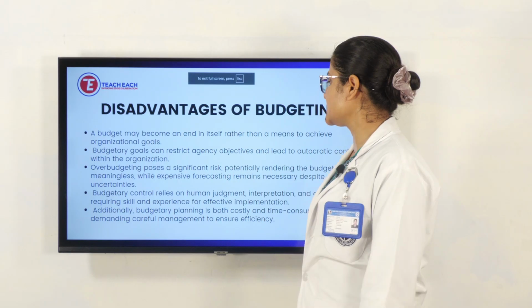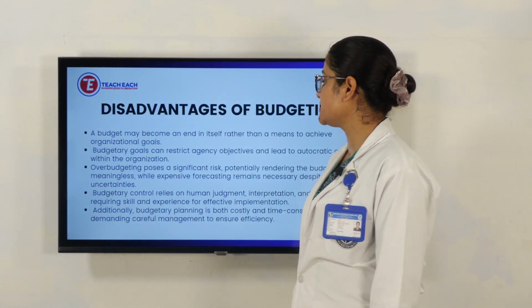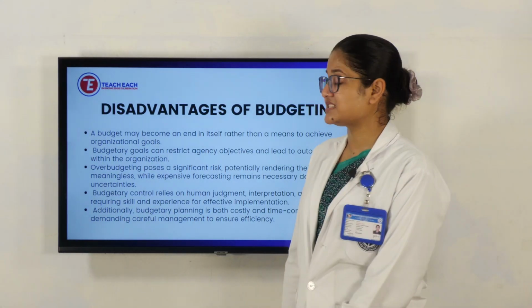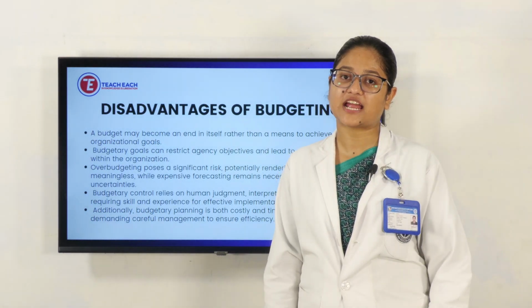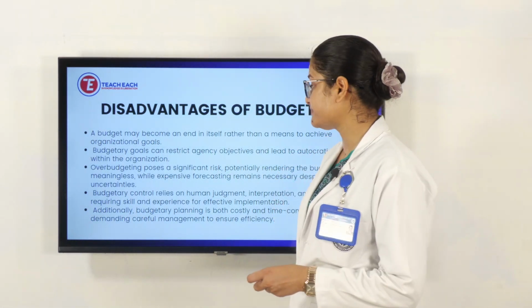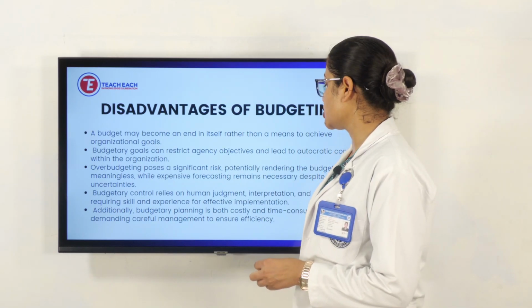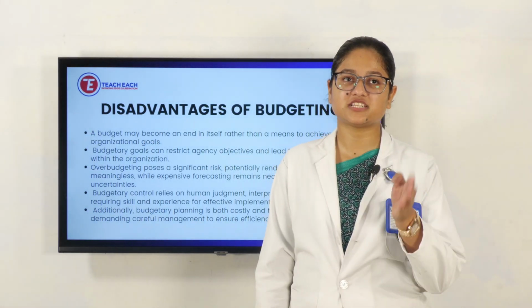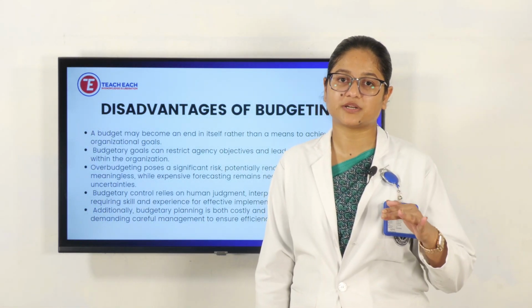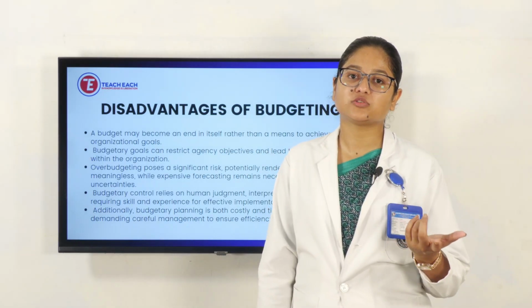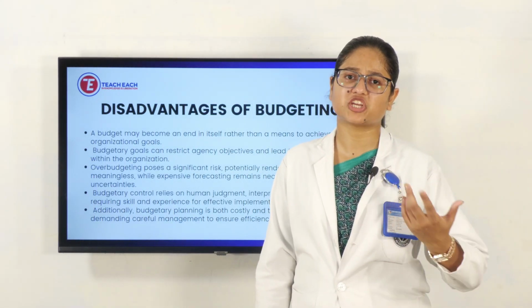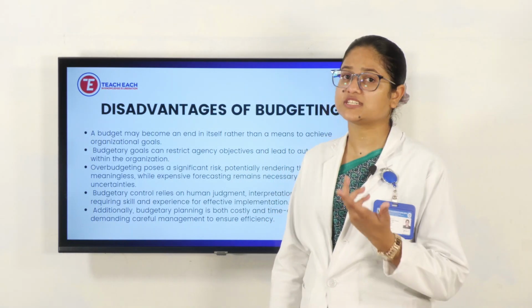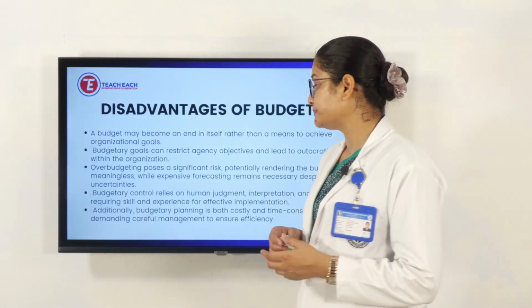Over budgeting poses a significant risk, potentially rendering the budget meaningless, while forecasting remains necessary despite uncertainty. Sometimes over budgeting can happen and it won't have set limits. Budgetary control relies on human judgment, interpretation and evaluation. Sometimes we think we will be capable of controlling the budget in this area, but it totally depends on human beings, like our communication skill, how we deal with them, and whether they understand us or not. So this can also be a failure at the end sometimes.